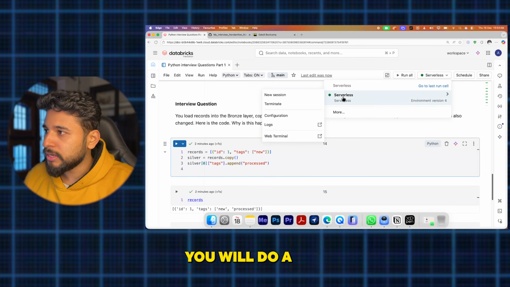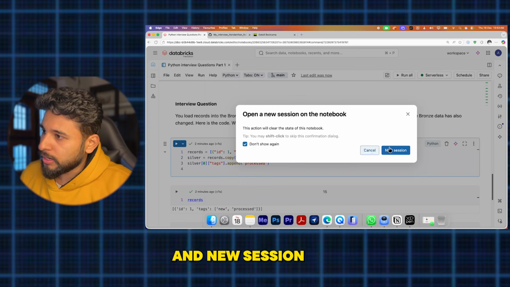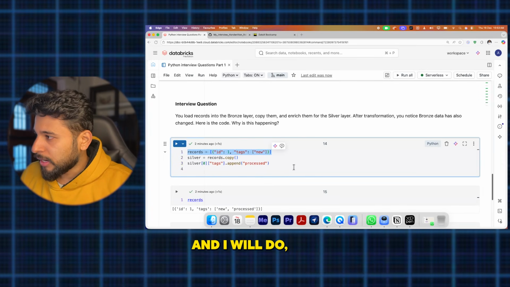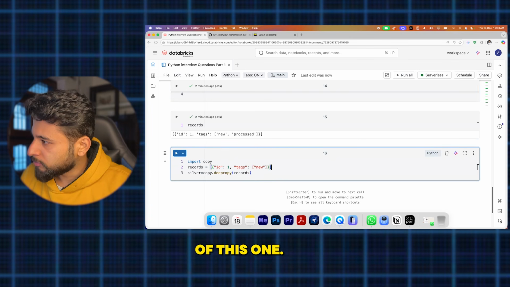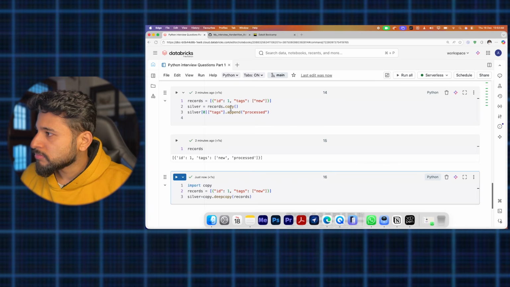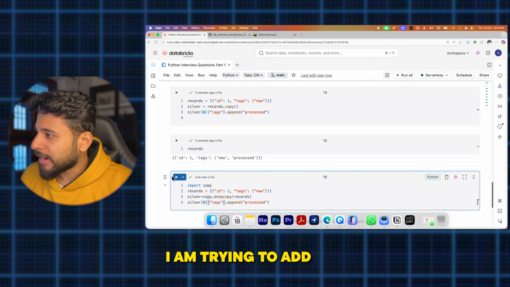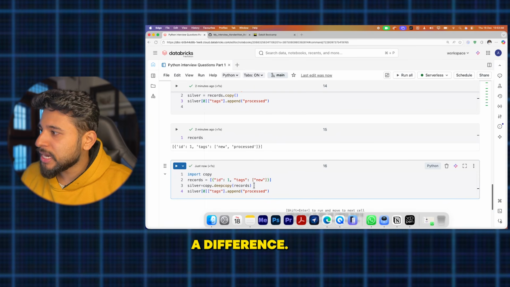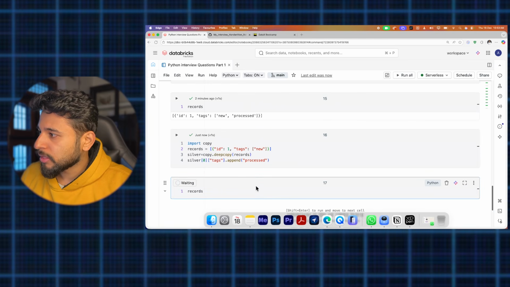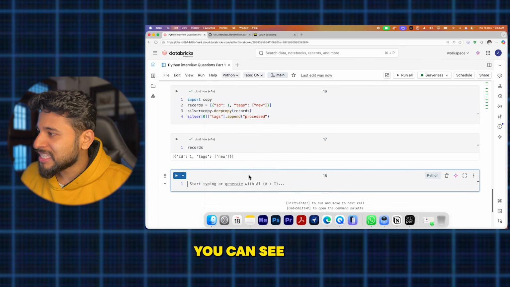We will terminate the session and start a new session so that it doesn't have your old values. I'll do a reference of this one, with the same shallow copy and deep copy, and after that I am trying to add some value here. So we'll see a difference. We'll print the record and also the silver, both of them. You can see a difference here.